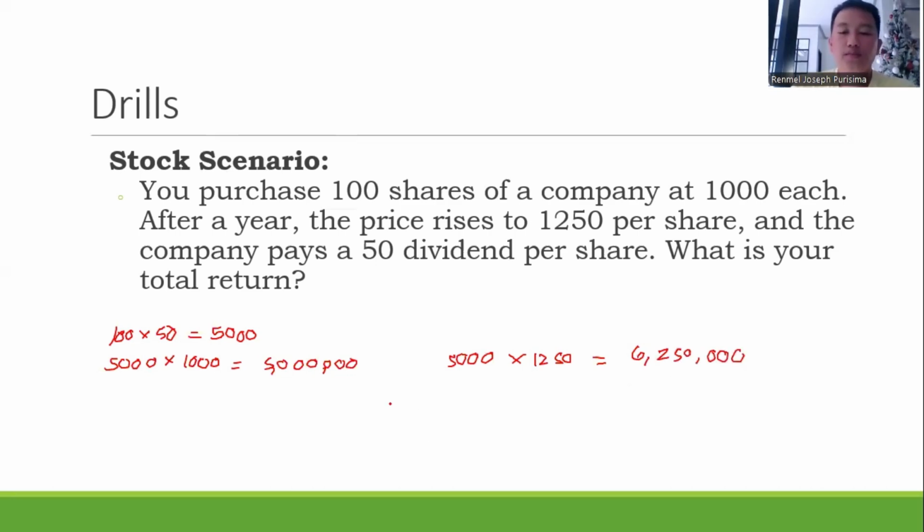So the total return would be, subtracting these two, 6,250,000 minus 5 million, that would be 1,250,000. The total return would be 1,250,000.